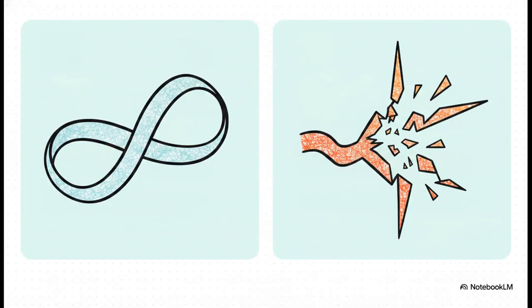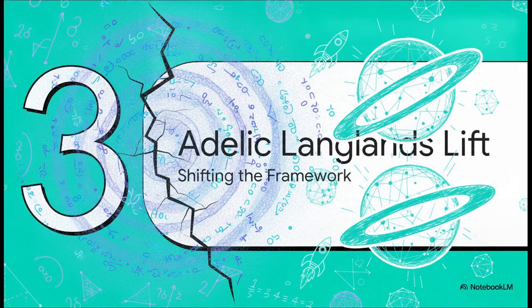So, what's the big takeaway? It's all about this contrast. Normally, in a standard quantum framework, you'd follow a canonical path, giving you this nice, smooth, continuous space that you can easily invert. But the Alpöge anomaly? It traps us entirely in the collapsed quantum path. What should absolutely be a smooth path in quantum space is now being generated by structurally distinct algebraic operators. It is fundamentally fractured. Which brings us to section 3, the Adelic Langlands liftoff, shifting the framework.